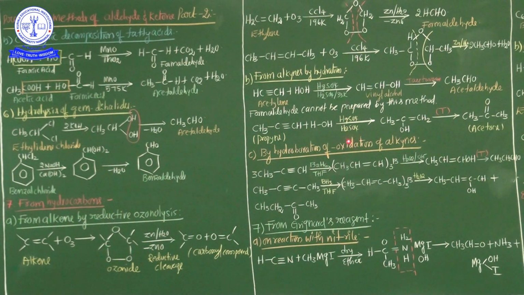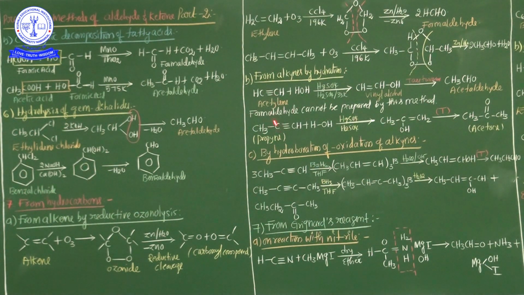Listen very carefully. Hydration of acetylene gives acetaldehyde. A water molecule adds to acetylene in the presence of mercuric sulfate and dilute sulfuric acid at about 333 kelvin to form an unstable enol intermediate product. It rearranges to give acetaldehyde. Rearrangement means it is involved in the tautomerism process.